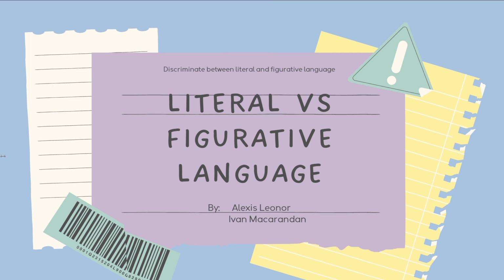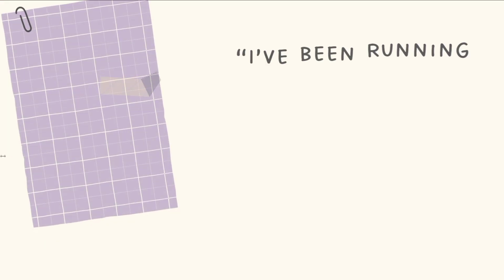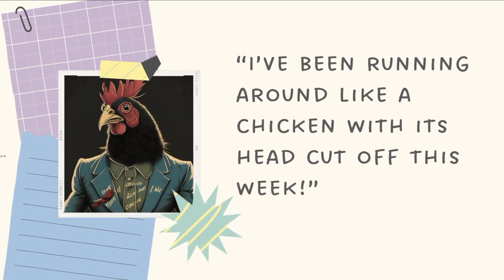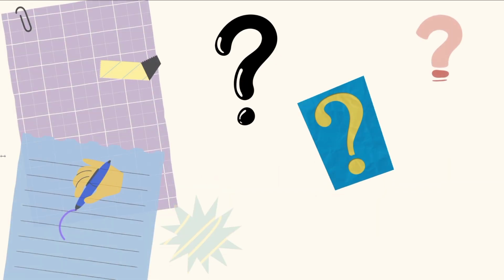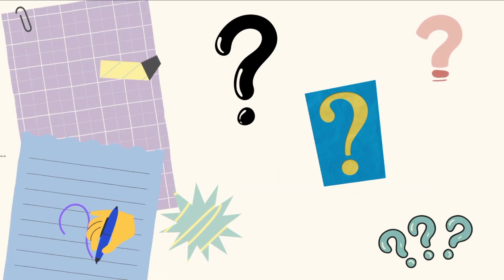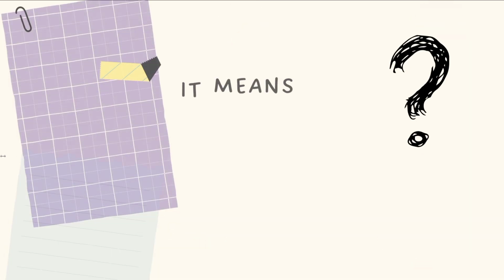Do you ever feel like words have hidden meanings? Like they're saying more than they appear? Imagine this. You get a letter from a friend who says, "I've been running around like a chicken with its head cut off this week." What could that possibly mean? Are they really a chicken? Or is something else going on here?